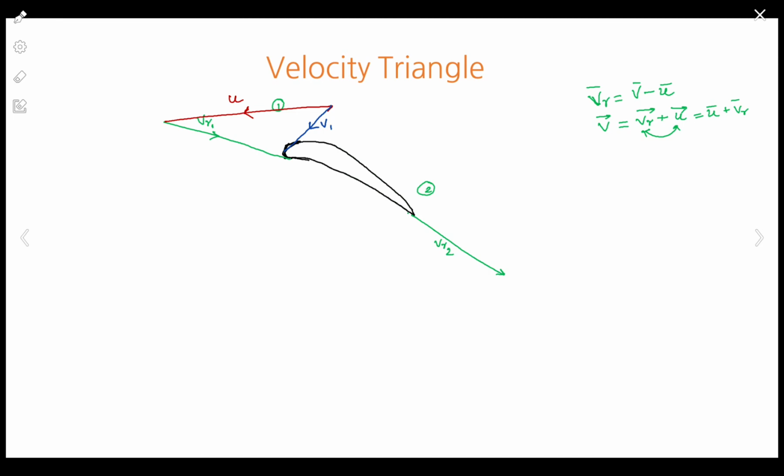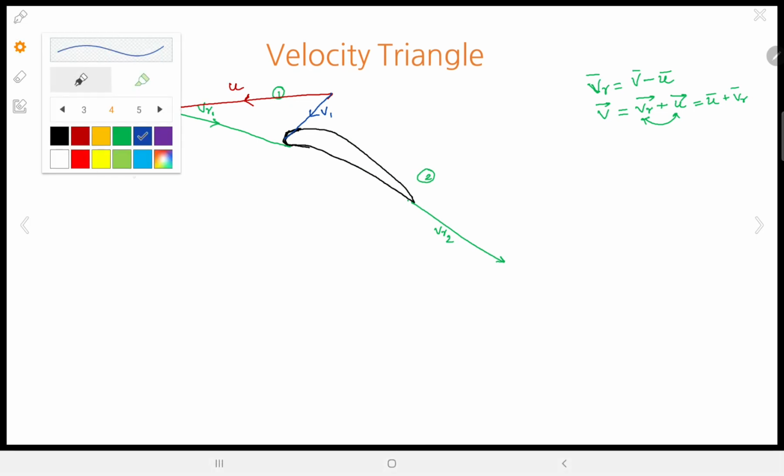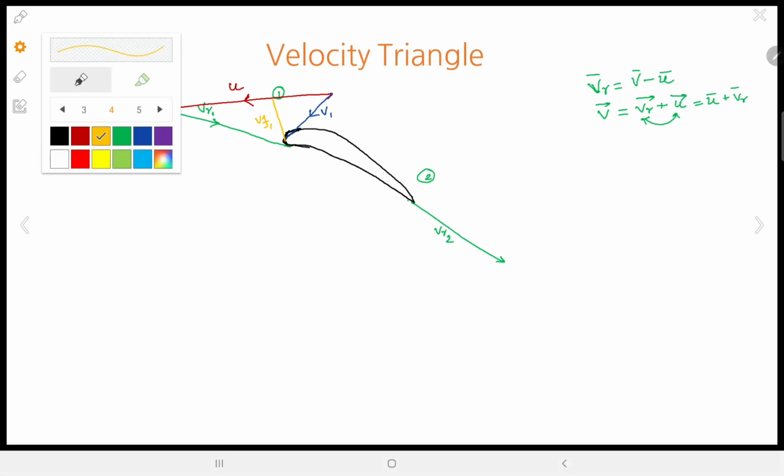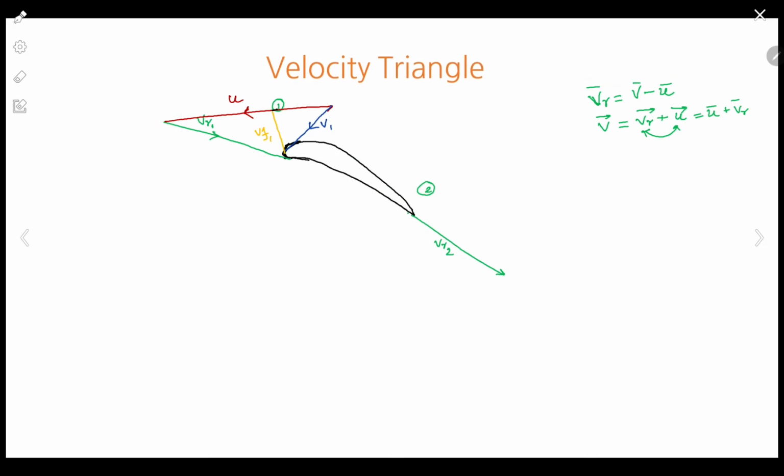Again, there are two components of V, Vf and Vw. Let's draw them also. The axial component is Vf bar. I use orange color for it. This is Vf1. And what is Vw1? The tangential component, again. I use black color for it. So this is Vw1. Followed. Now follow the same. Followed. So this is it.